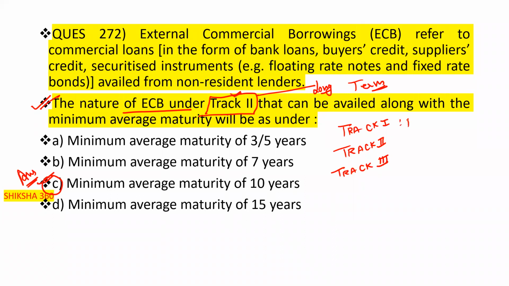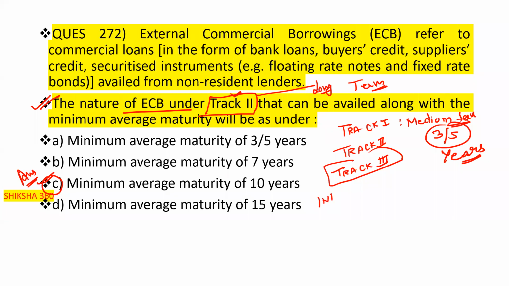Track 1 is regarding the medium term, and under that the minimum average maturity is 3 to 5 years. Similarly, track 3 is regarding the Indian rupee denominated ECB, that is INR denominated ECB. Under that also the minimum average maturity is 3 to 5 years.